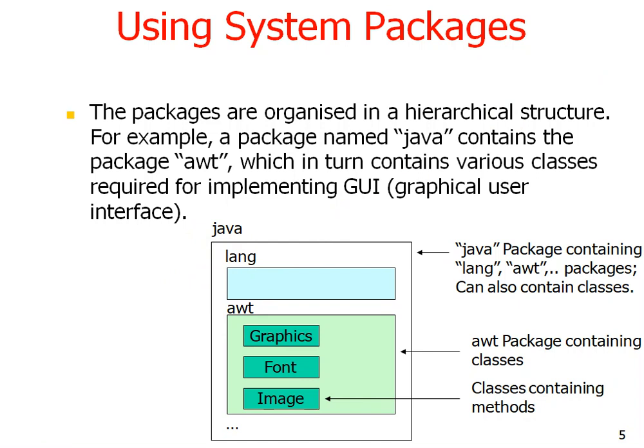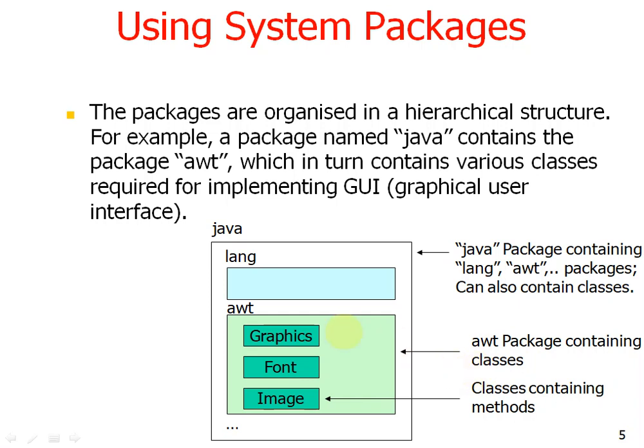So in this figure, we have two packages, java.lang and java.awt. The java package contains lang, awt, and all packages can also contain classes, whereas the awt package contains classes.